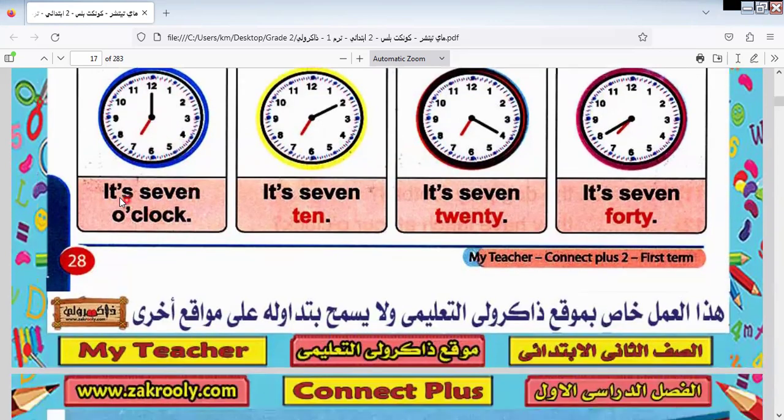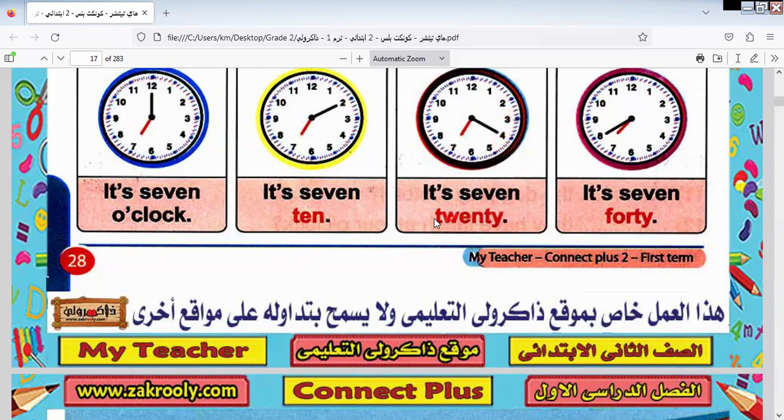Okay. Here we have it's 7 o'clock. It's what? It's 7:10. Let's know where this number comes from. Here is 5, 10, so the answer will be 10. Here is it's 7:20. Let's know it. Which 20 comes from what? Here the short arm is pointed to 7. So the long arm refers to what? It refers to 4.